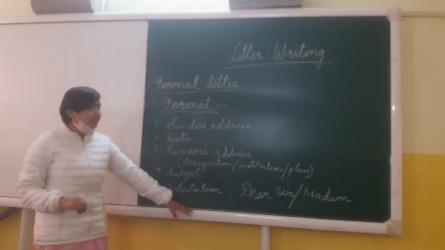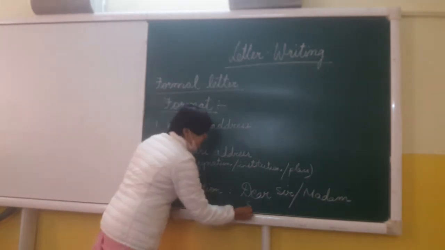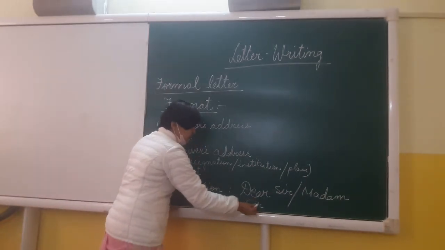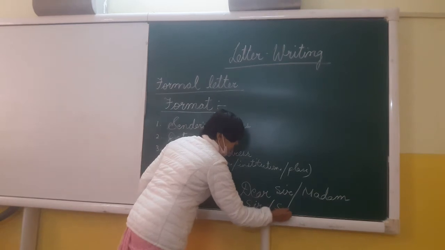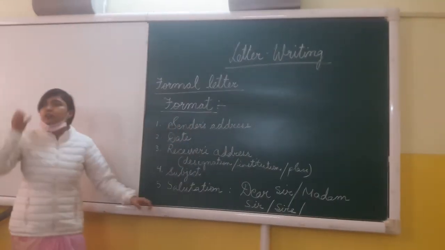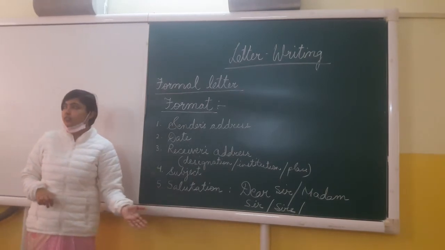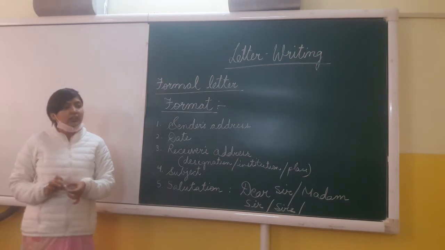Alright. In place of dear sir or dear madam, we can also write just the word sir or sirs. Okay. So this is the salutation, where we have to greet the person to whom we are writing the letter.